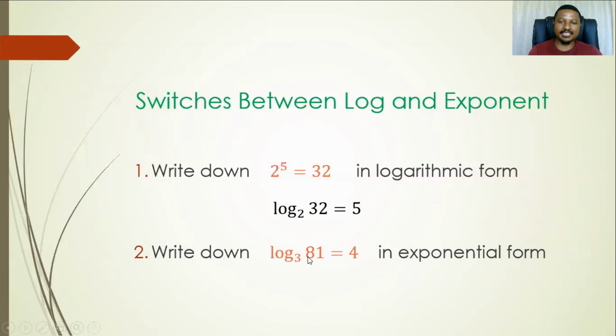Then you'll be having 81 equals 3 to the power 4. As you can see on the screen, 3 to the power 4 is equal to 81. So also this one is easy, to switch between the logs and the exponents. There we were switching from exponential form to logarithmic form. Here we are switching from logarithmic form to exponential.